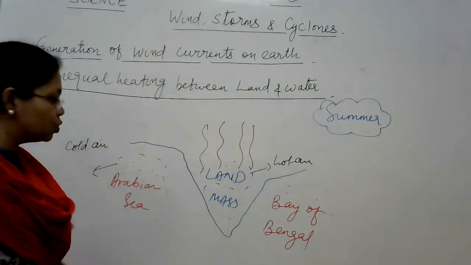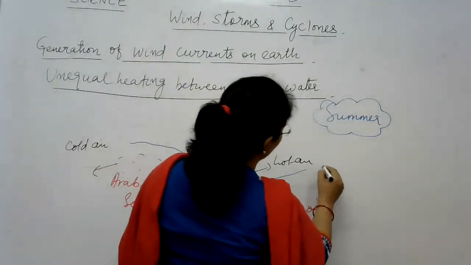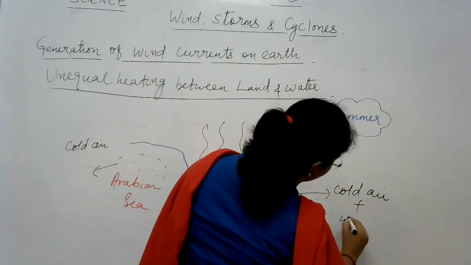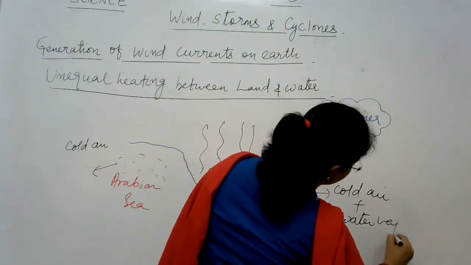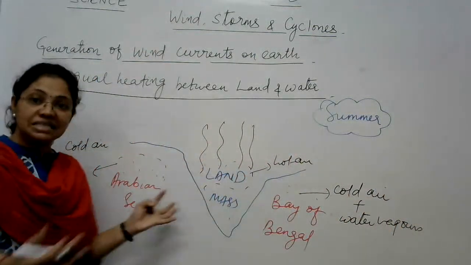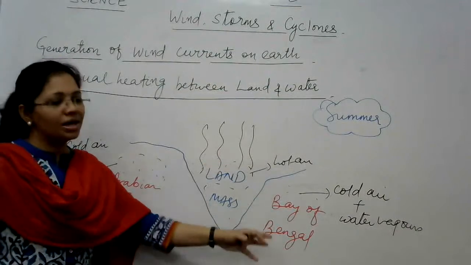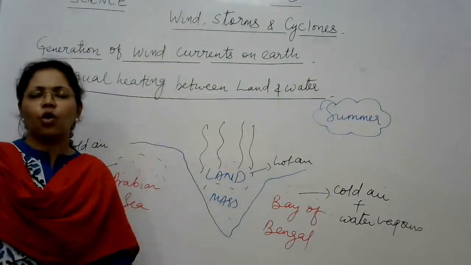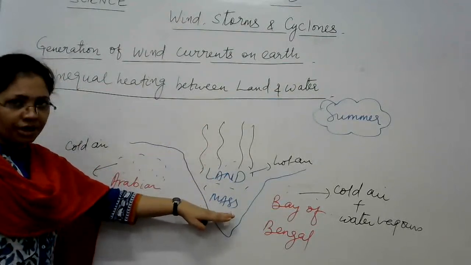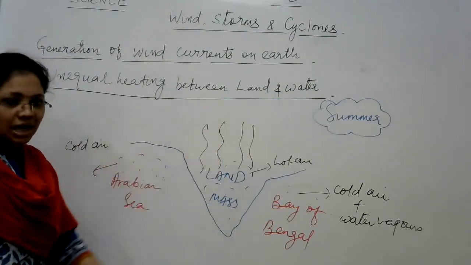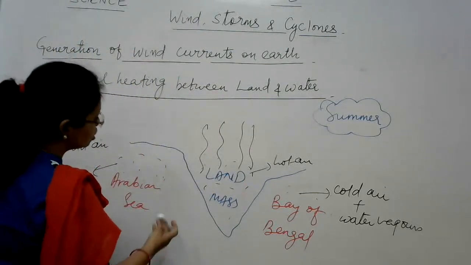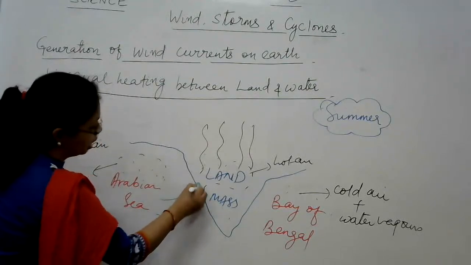Plus, it is saturated with lots of water vapor, because this air is coming from the seaside. So this air is cold, heavier, and carries a lot of water vapor. So what happens? From the land mass of India, hot air rises upwards, and the cold air from both the sides rushes towards this land mass of India.